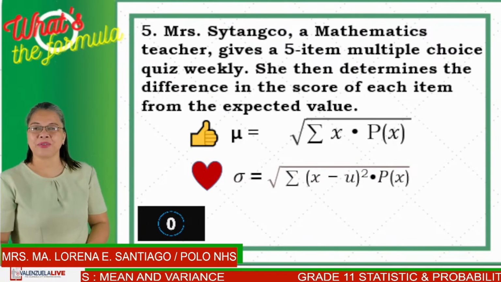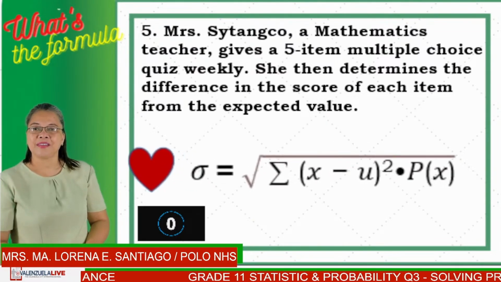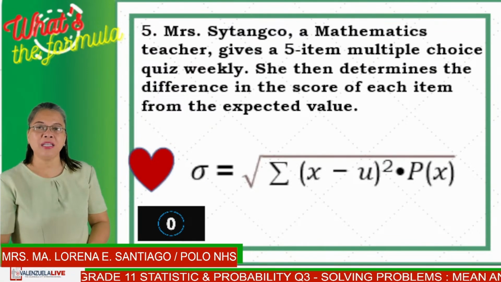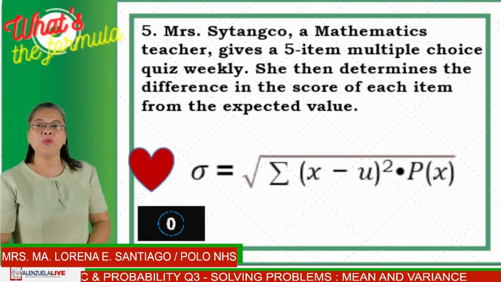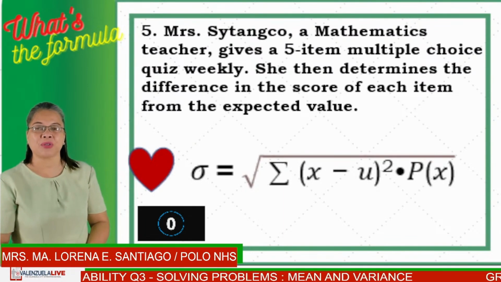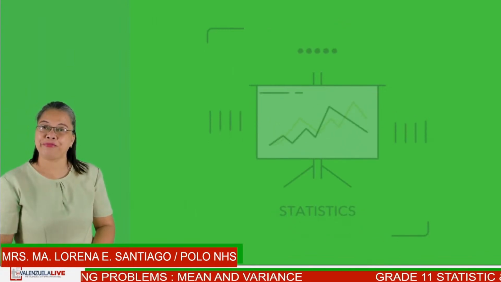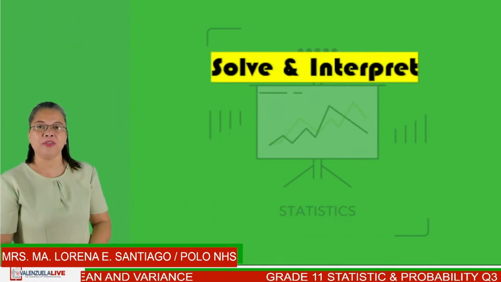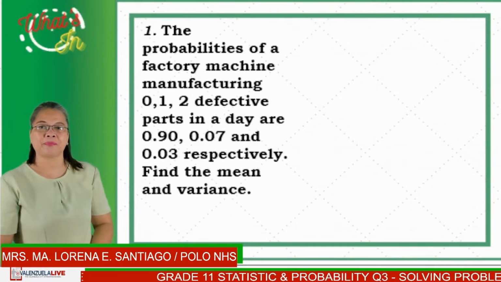So what's your answer? Is it a heart? Okay, very good. Remember that when we are finding the difference of the score from the expected value or mean, we are to use standard deviation. So what did you get as a score? Did you get 5 out of 5? Then you are now ready to solve and interpret problems. Let's proceed with number 1.